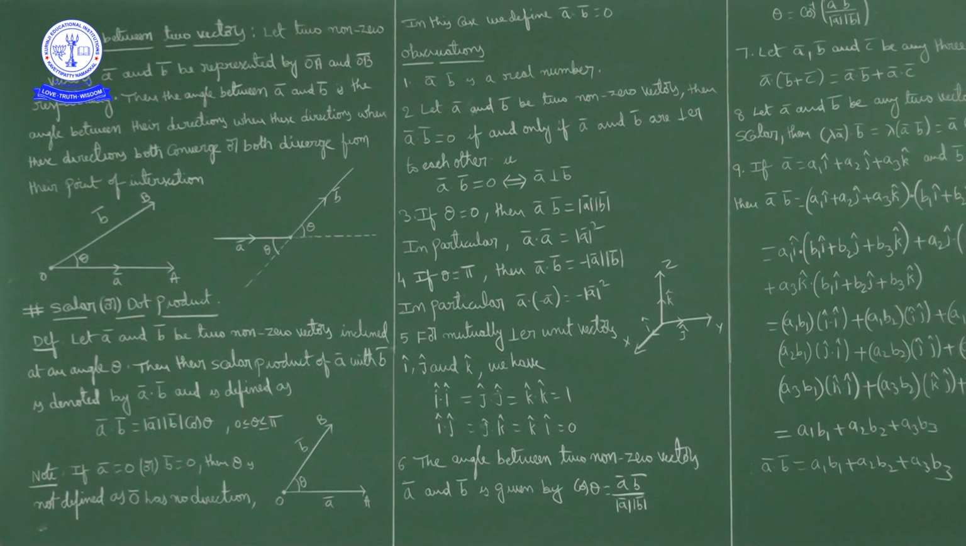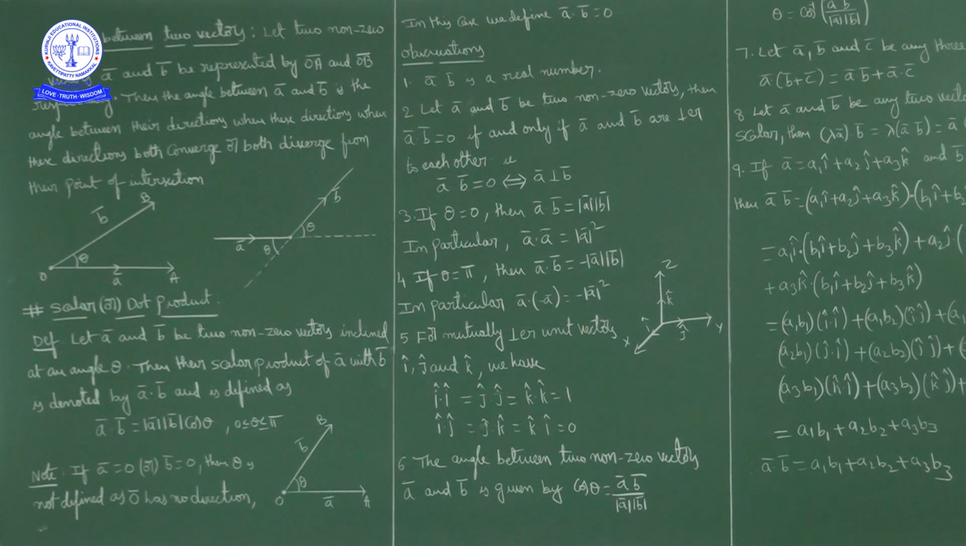Okay. Now if A bar or B bar are both 0, if A bar is 0 or B bar is 0 or both A bar and B bar equal to 0, then theta is not defined, because a null vector has no direction. As a null vector has no direction, theta is not defined. In this case we will define A bar dot B bar is equal to 0. Now if A bar is 0 or B bar is 0 or both are zero vectors, then A bar dot B bar is what? 0.